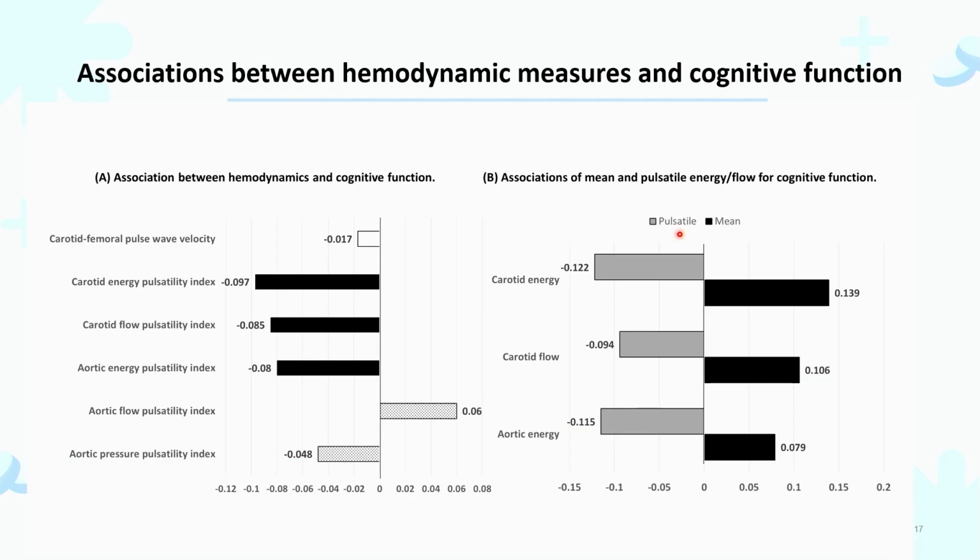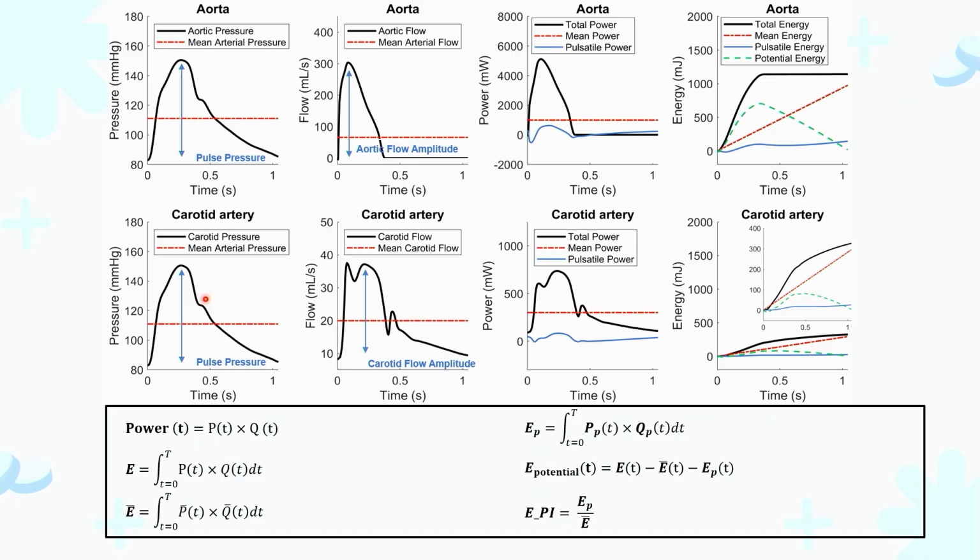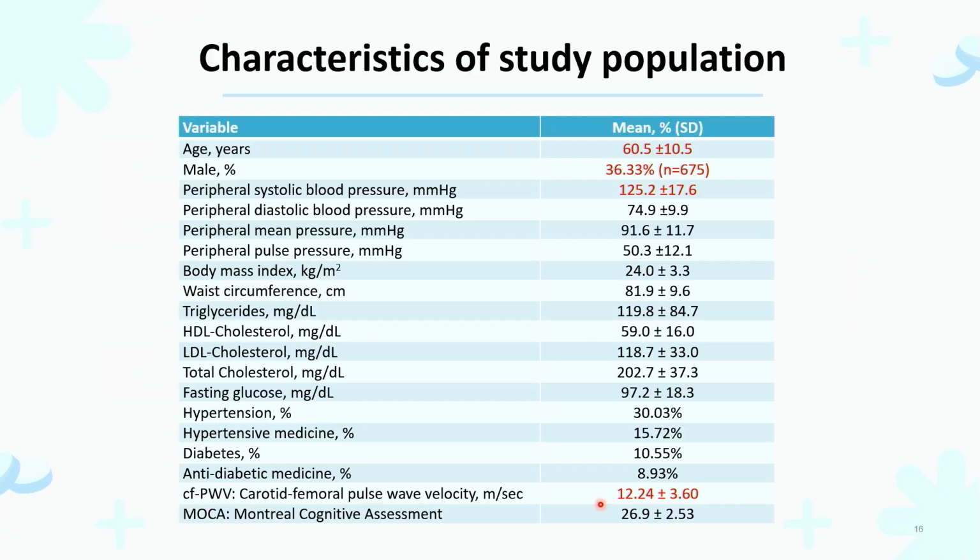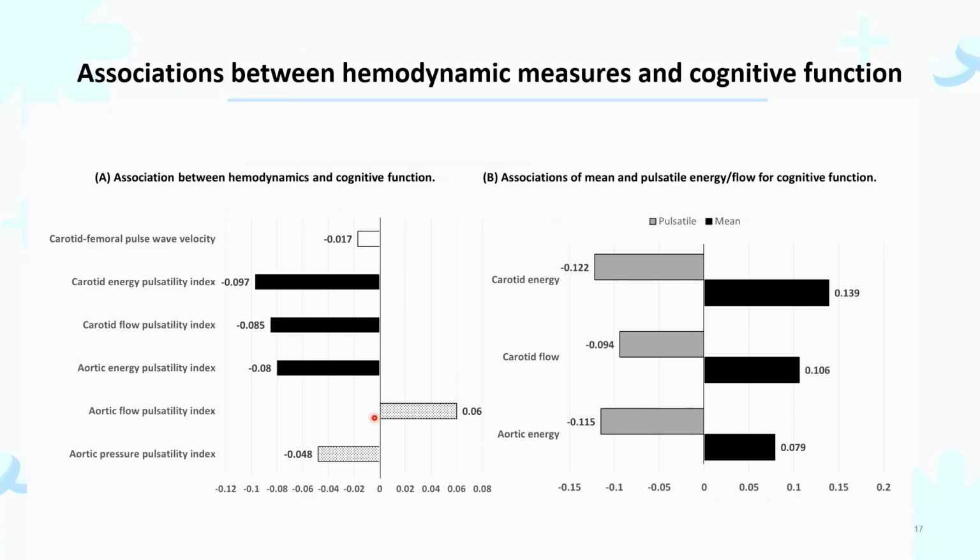And as you can see, we evaluate the association of these hemodynamic parameters with cognitive function. Among all hemodynamic measures, including CAPW, the carotid energy pulsatility index, which is derived by calculating the pulsatile energy divided by the mean energy, has the strongest association with MoCA score.